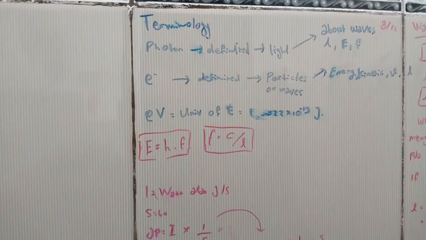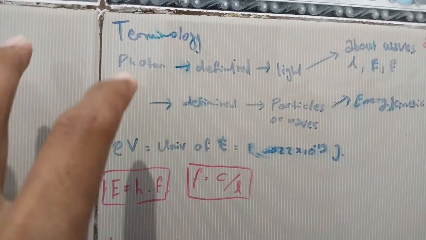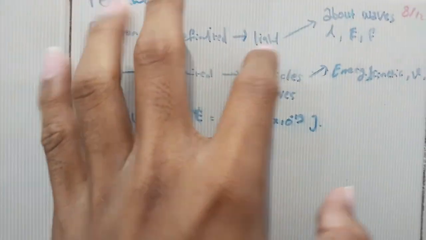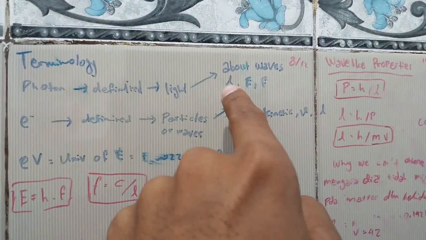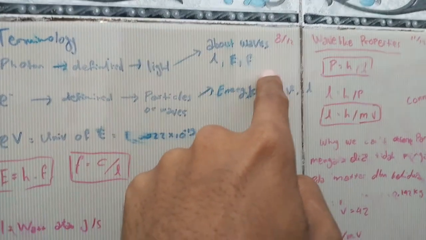Okay, I have some notes here. A photon is defined as light and is described by lambda or wavelength, energy, and frequency.